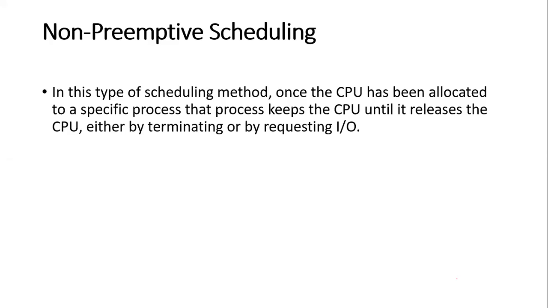मग ह्यामध्ये मॅटर करत नाही की वेदर देर इज अ हायर प्रायोरिटी प्रोसेस कम्स और नॉट. इट डज नॉट मॅटर देअर. That's why it is called as a non-preemptive scheduling. But in the preemptive scheduling, priority matters. When the higher priority comes, lower priority suspend and continue execution after finishing your higher priority process, right? But in case of the non-preemptive, it is not like that.